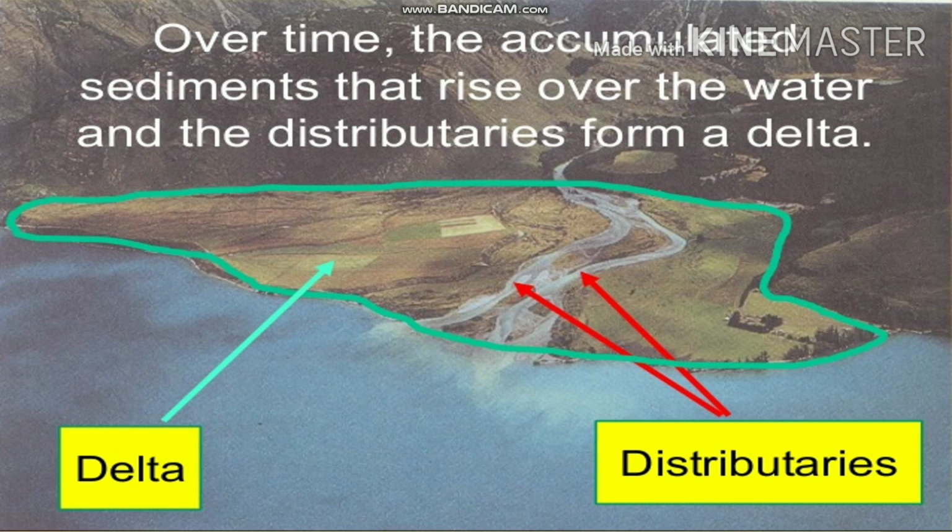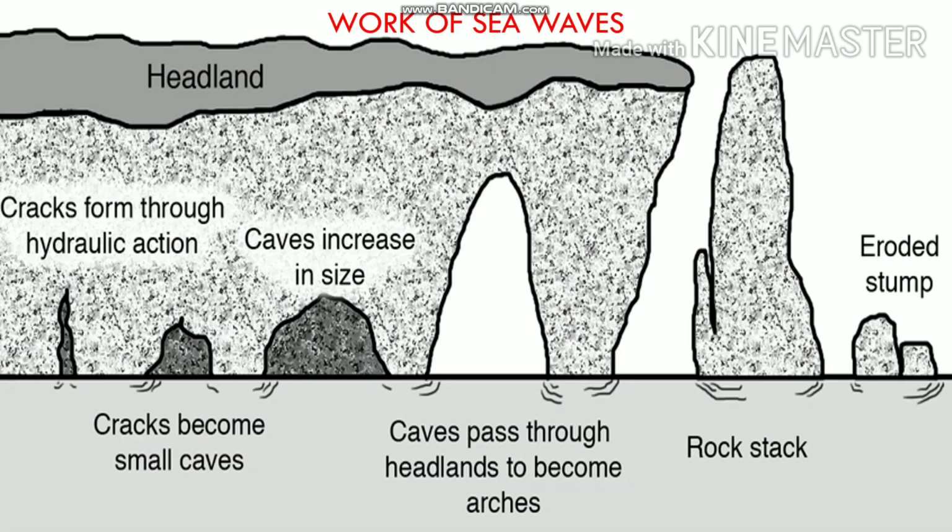As the river approaches the sea, the speed of the flowing water reduces, and as a result, the river breaks up into a number of streams called distributaries. The accumulated sediments that rise over the water and the distributaries form a delta. The erosion and deposition of sea waves gives rise to coastal landforms.